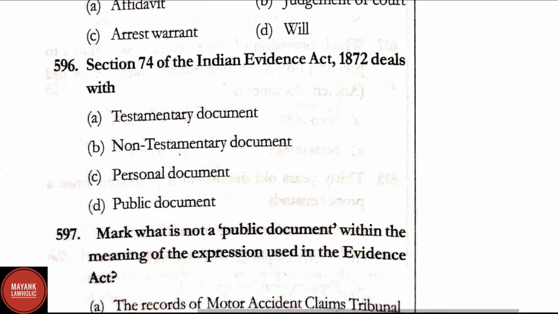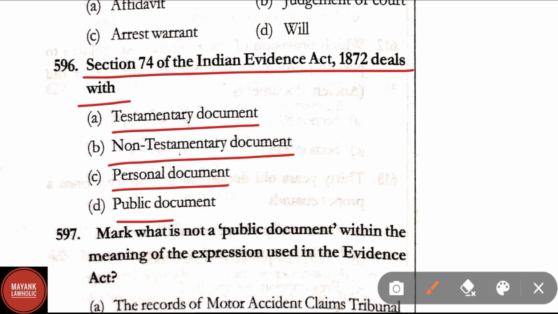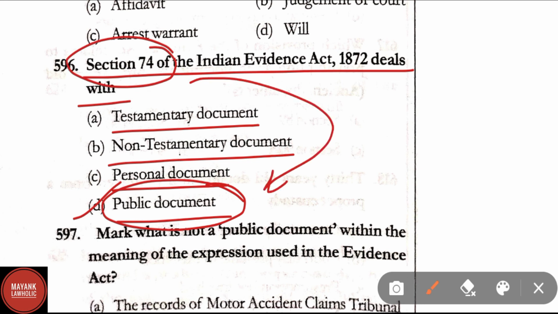Question number 596. Section 74 of the Indian Evidence Act deals with testamentary document, non-testamentary document, personal document, public document. Correct answer here is option D, that is public document. Section 74 of the Indian Evidence Act deals with the public document.